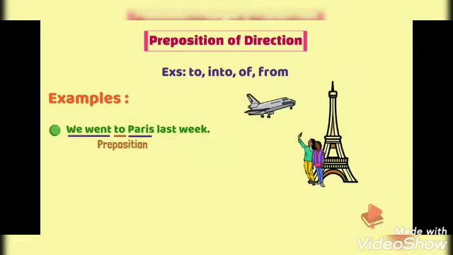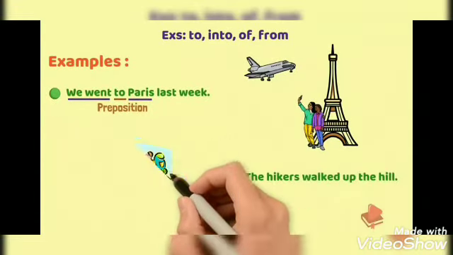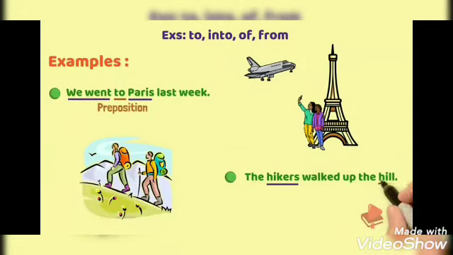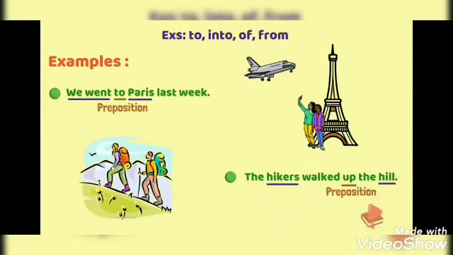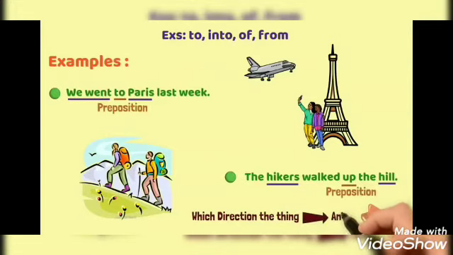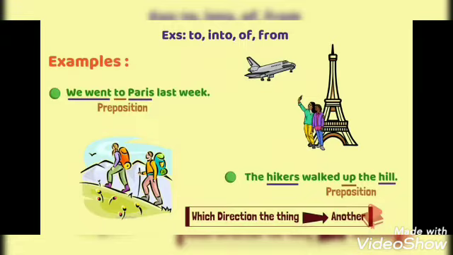Let's see another example. The hikers walked up the hill. Here, up is describing in which direction he went. So up is the linking word here. Remember, prepositions provide in which direction the thing is in respect to another. So these are the three main types of preposition.